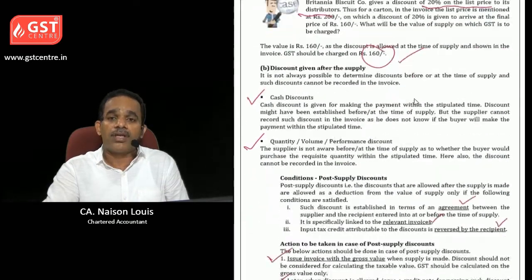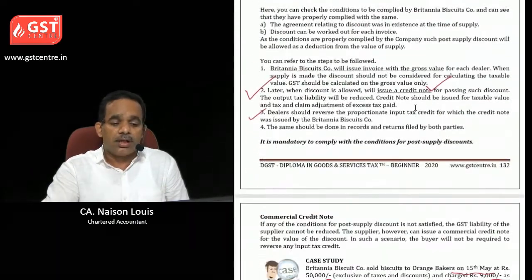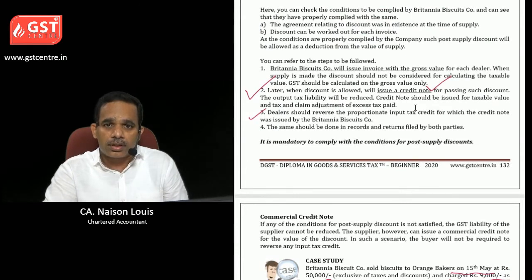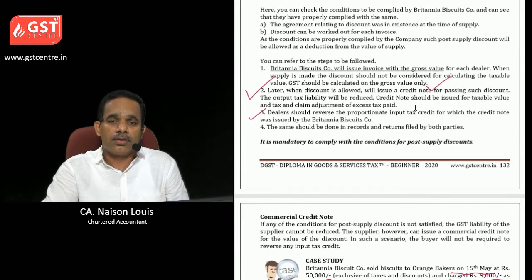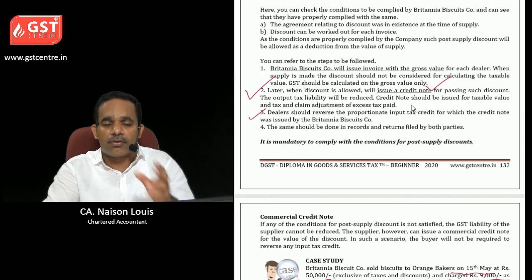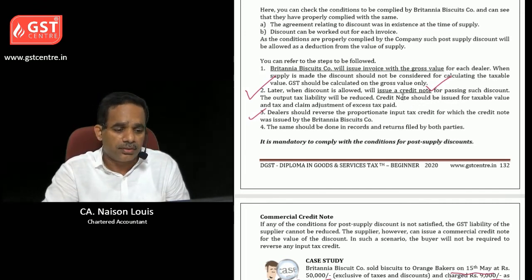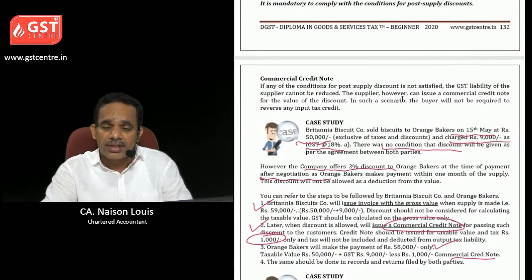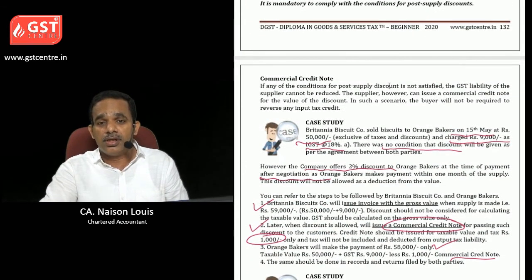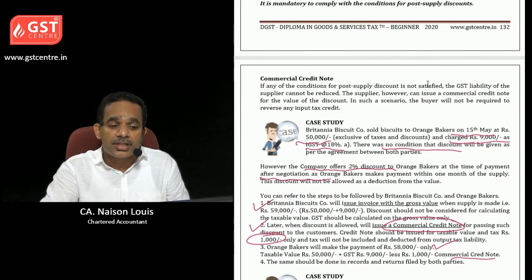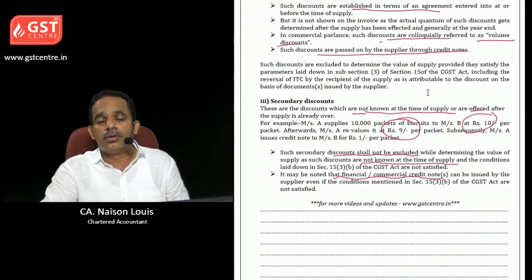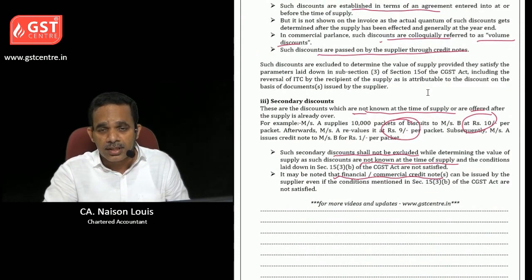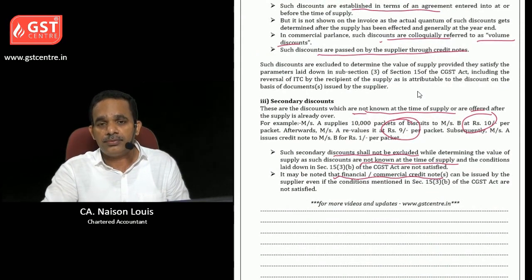We have discussed case studies for claiming the discount, that is deduction of discount from the value of supply, for both pre-supply discount and post-supply discount. As well as we have discussed commercial credit note which does not include GST amount. Clear? So, hope these points are clear. This is practically a very important chapter. Thank you.